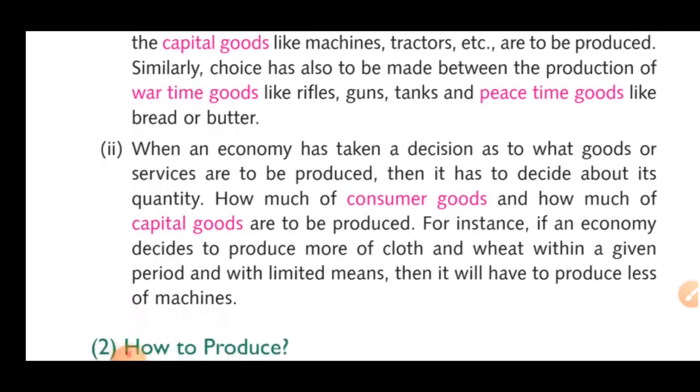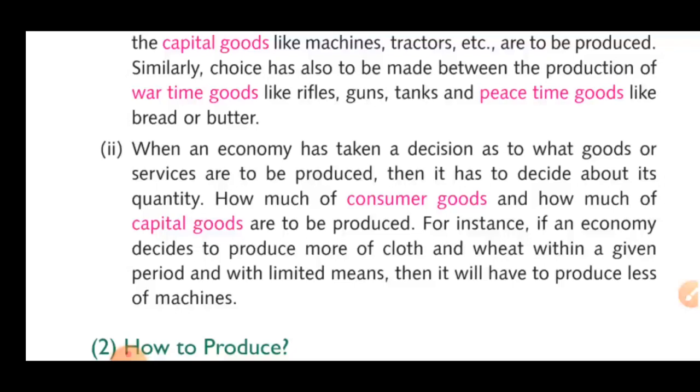For instance, if an economy decides to produce more of clothes and wheat within a given period, with limited means, then it will have to produce less of machinery. So we have to maintain a balance between capital goods and consumer goods. If we go with more of the consumer goods, then we have to reduce capital goods, because we are thinking about the curve that we'll discuss afterward.